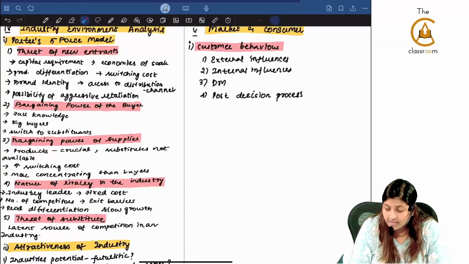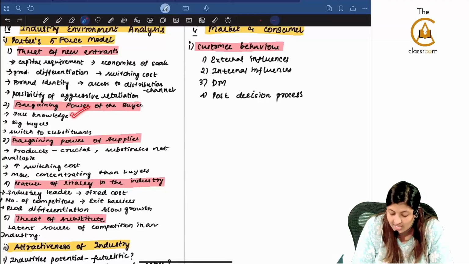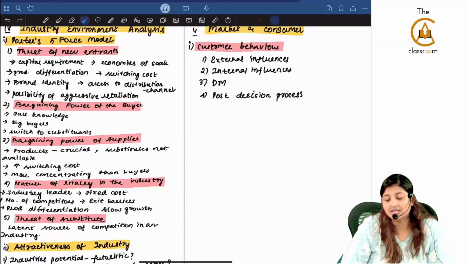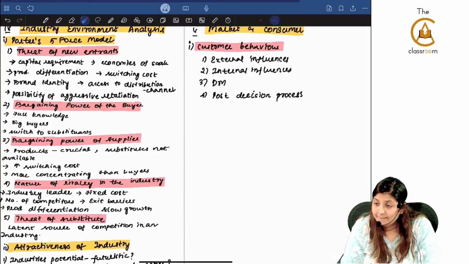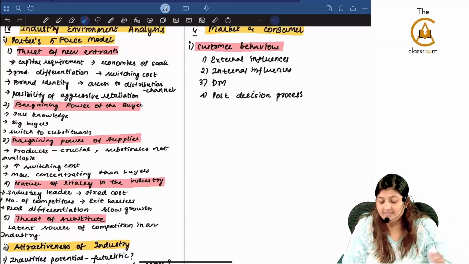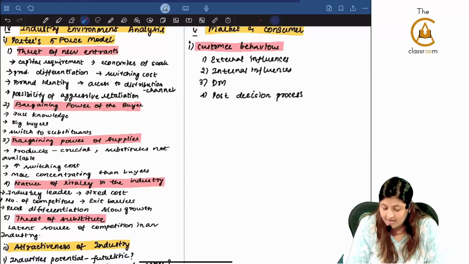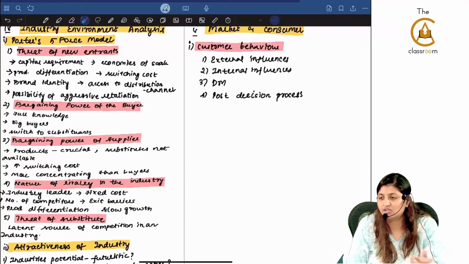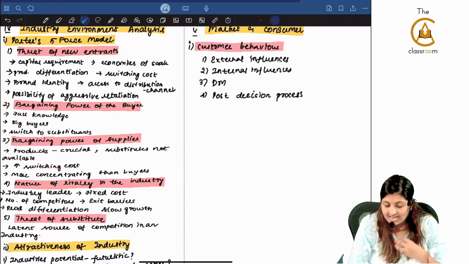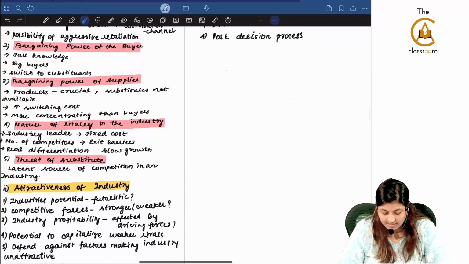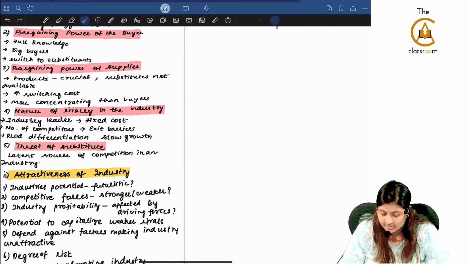Bargaining power of buyer. Buyer has the full knowledge. There can be big buyers and he will easily switch to the substitutes. Bargaining power of supplier. Now the person who's giving, he is having the bargaining power because that products are crucial for my manufacturing. Substitutes are not available. I cannot shift it. High switching cost I will have to incur even if I switch it, and more concentrated than the buyers.